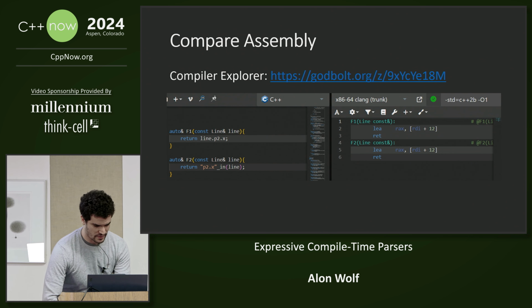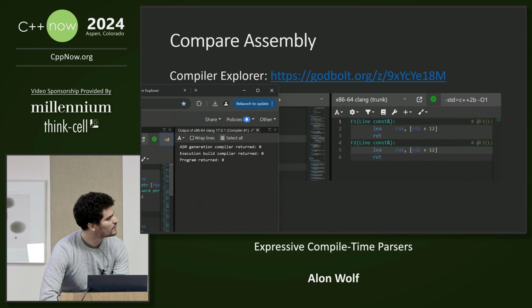Okay, now let's look at Compiler Explorer and see what assembly it generated. Yeah, so here we have two functions that return a nested data member. One that uses the regular C++ syntax and another that uses a compile time parser. Now, if you look here, you can see that the compiler has generated a lot of code.